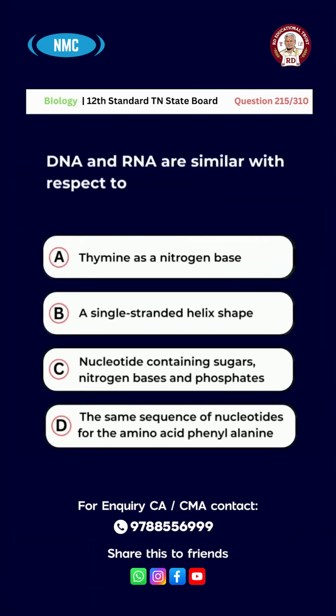Question number 215. DNA and RNA are similar with respect to A. Thymine as a nitrogen base. B. A single-stranded helix shape. C. Nucleotide containing sugars, nitrogen bases and phosphates. D. The same sequence of nucleotides for the amino acid phenylalanine. And the right answer for this question is option C. Nucleotide containing sugars, nitrogen bases and phosphates.